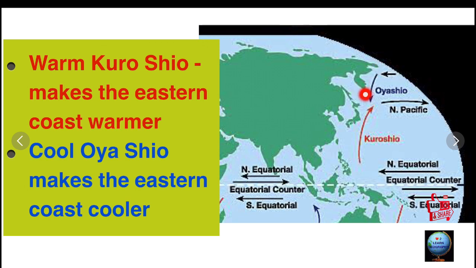The places in the northeast of Asia are influenced by the Oyashio cool current. In the eastern part of Asia, the regions are affected by the warm Kuroshio current. So these coastal regions, the Japanese islands, become warmer compared to other places located on the same latitude.